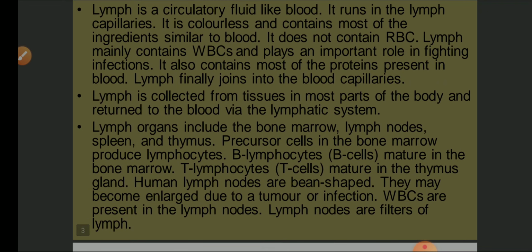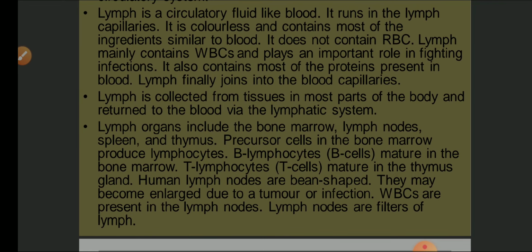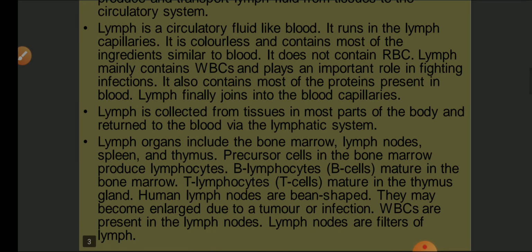Lymph is collected from the tissue in most parts of the body and returned to the blood via the lymphatic system. Lymph organs include the bone marrow, lymph nodes, spleen and thymus. Precursor cells in the bone marrow produce lymphocytes. B lymphocytes, also known as B cells, mature in bone marrow. T lymphocytes, also known as T cells, mature in the thymus gland.